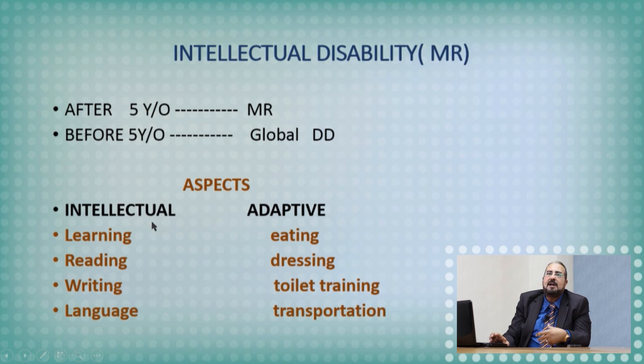Intellectual problem, the higher functions are affected regarding reading, writing, language, learning. Maybe the adaptive mental retardation, maybe the lower functions are also affected: eating, dressing, toilet training, which reflects the severest form of mental retardation.